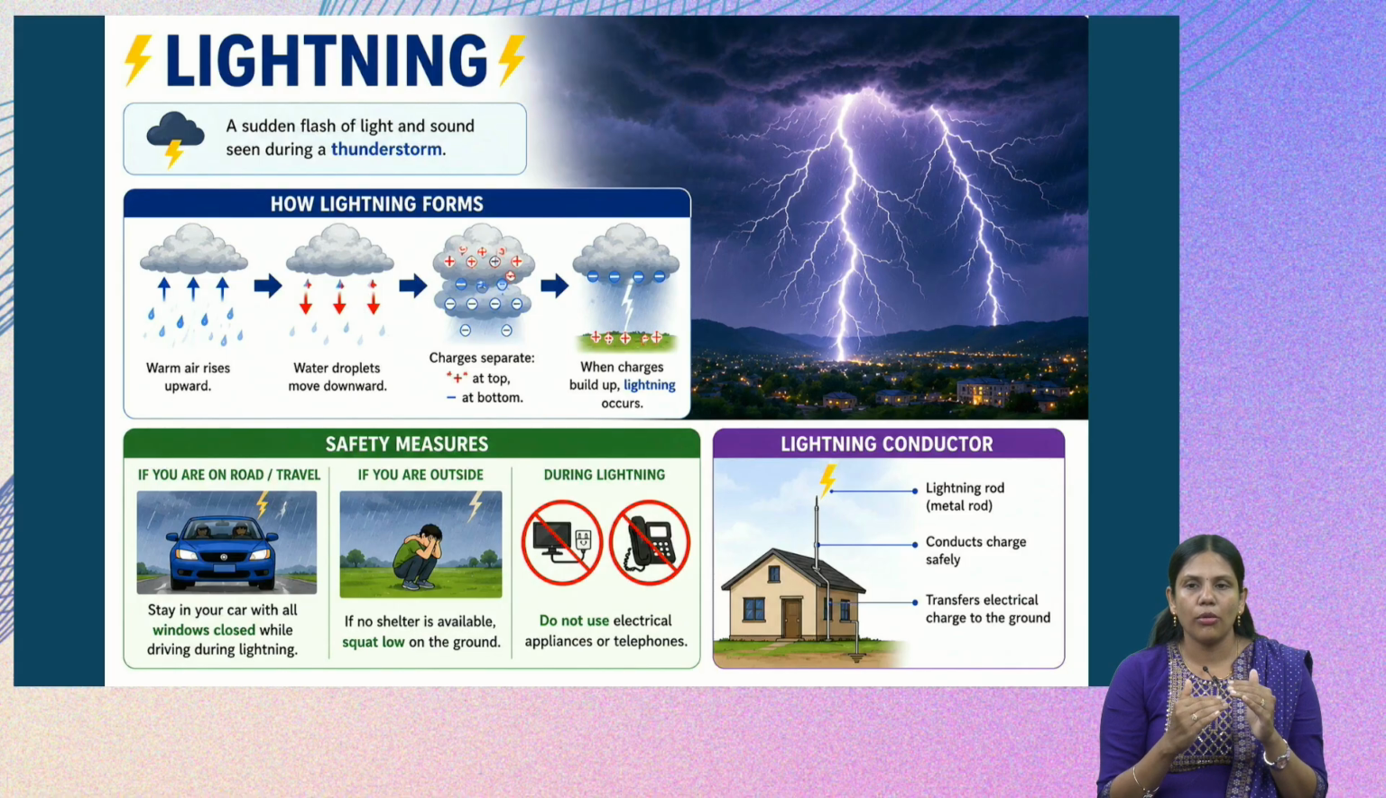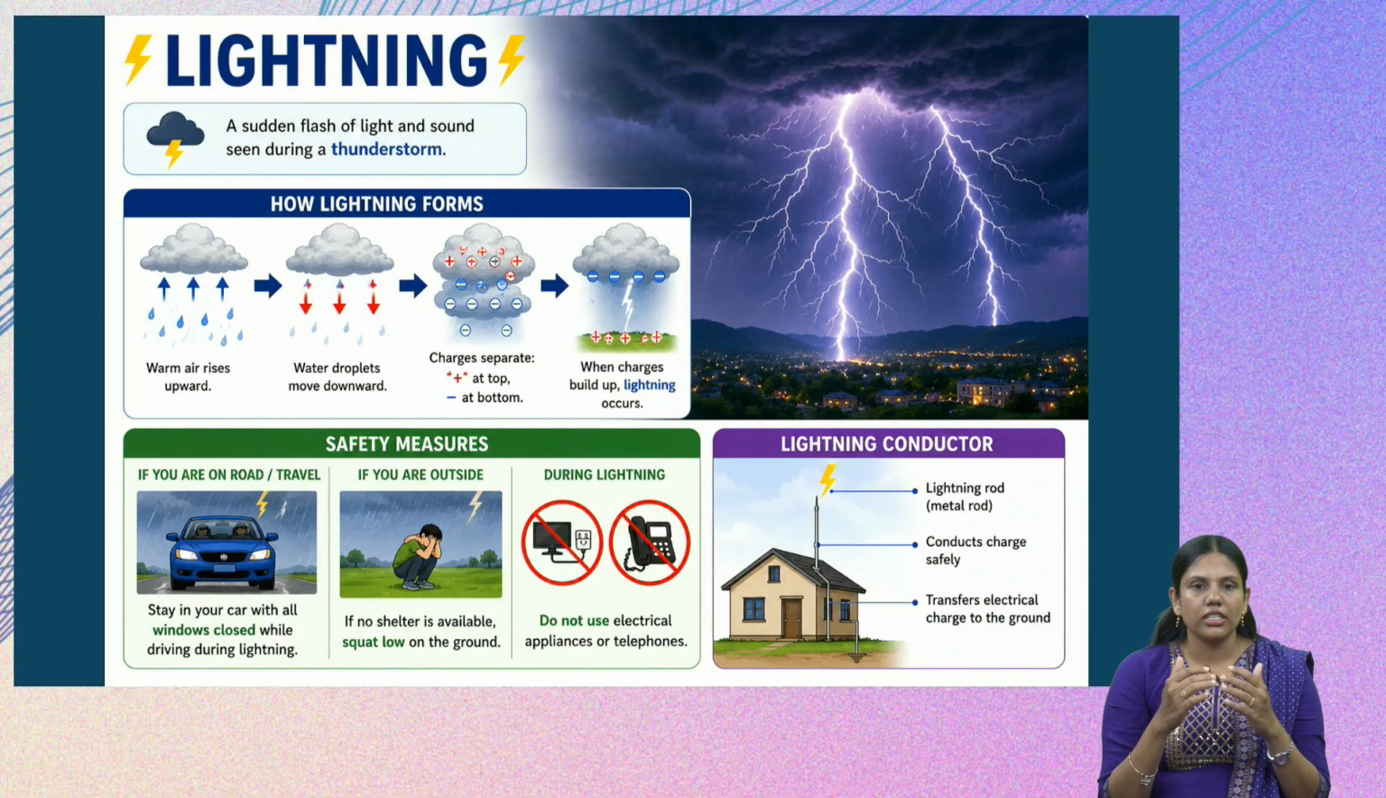If you observe, the warm air rises upwards and condenses there, and the water droplets move downwards. When this phenomenon is happening, the charges separate and you can see the plus and minus charges. The plus charges are at the top of the cloud and the negative charges are at the bottom. Then when the charges build up, the lightning occurs and you can see the charges are now completely different. On the land there is positive charge and in the sky, the cloud, it is negative charge.